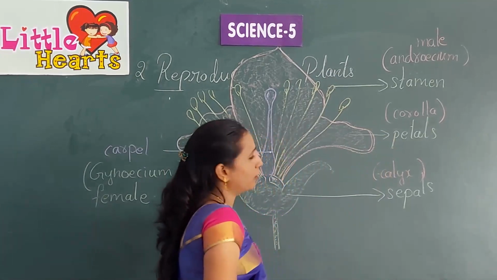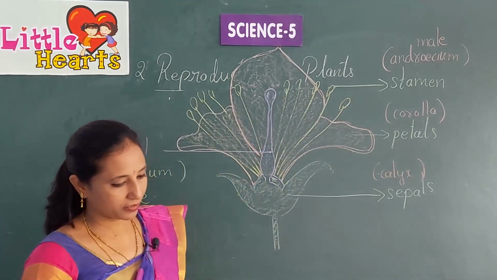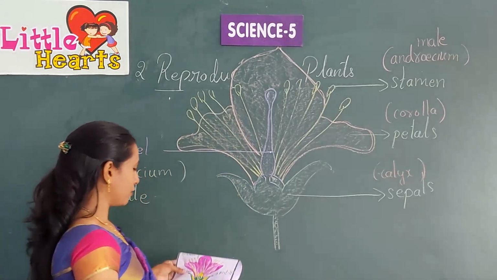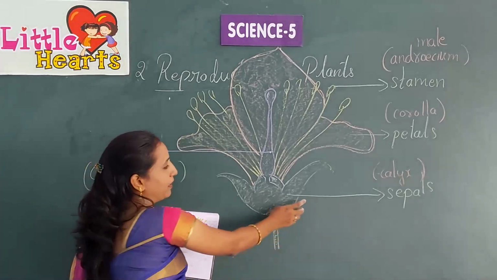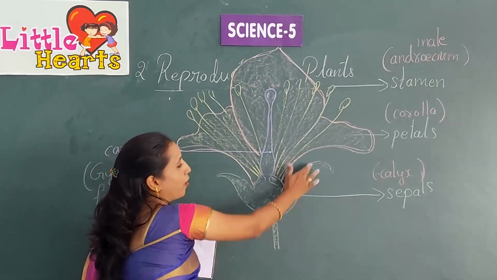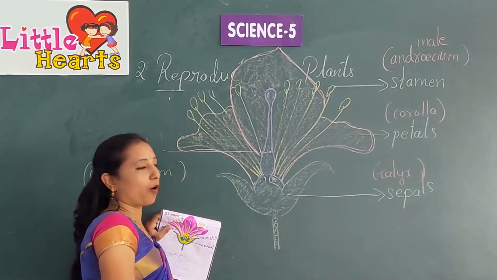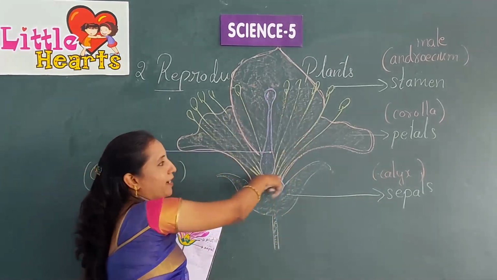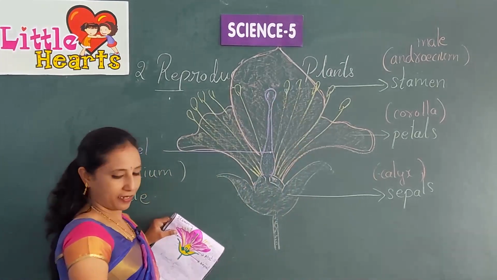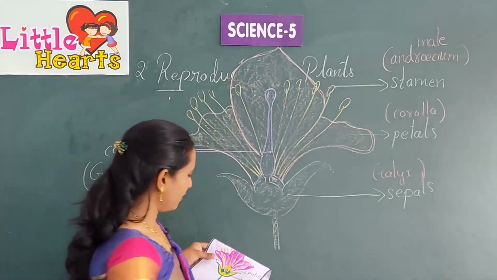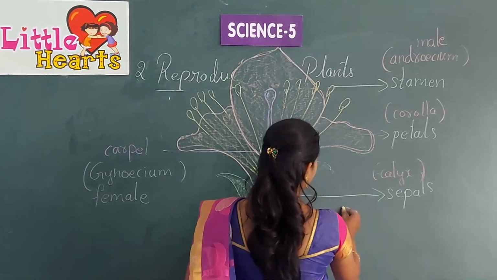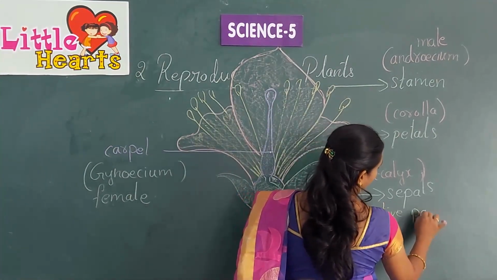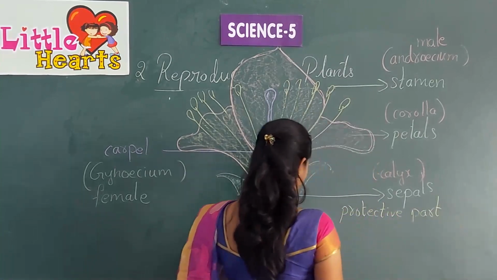So, let's look at this diagram now, children. Here the sepal is the first or outermost whorl of the flower. It protects the other parts of the flower, and this sepal is known as the protective part of the flower.